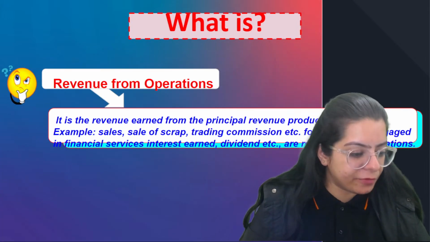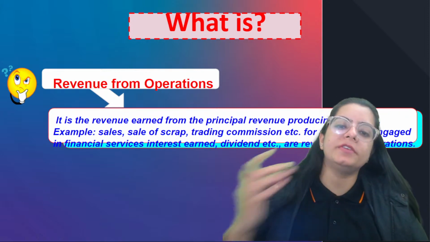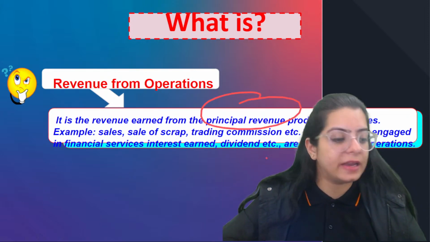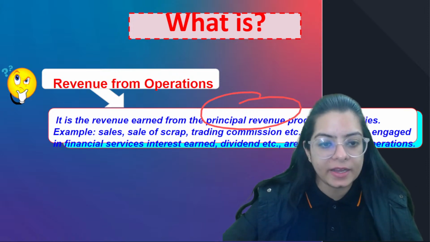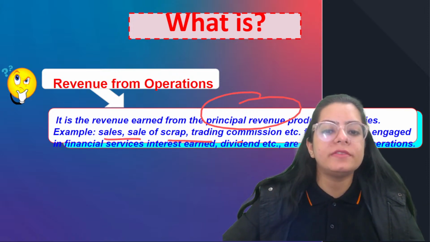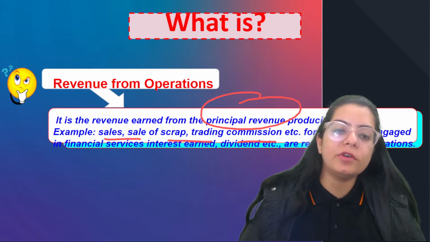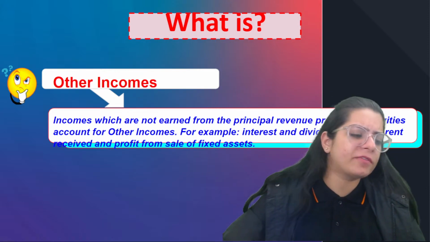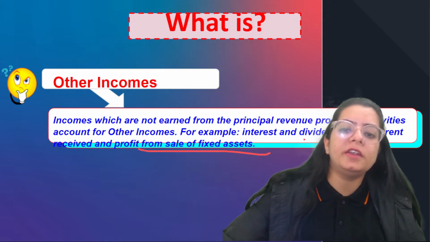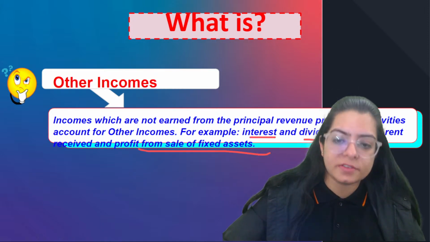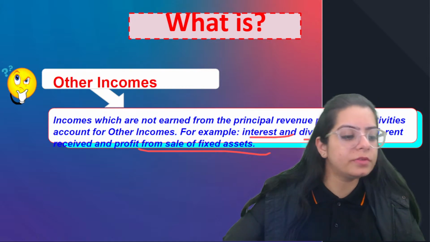What is RFO? Revenue from operation is the principal revenue, the biggest and main source of income of the business, which is sales, right? So first you are going to take the main income. Then you are going to take any other income. If apart from sales, by chance I got any income from sale of an asset, or any dividend is received, or any interest is received, that I am going to add to sales.